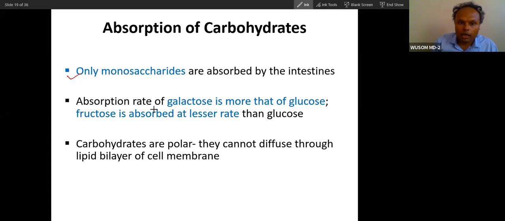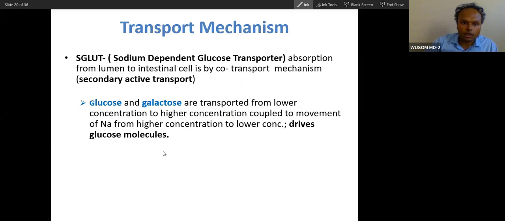Absorption rate of galactose is more than that of glucose. I have done this. So glucose, and then fructose is absorbed at a lesser rate. So galactose is absorbed at a very high rate, then glucose, then fructose. This is very important. Carbohydrates are polar and they cannot diffuse through the membrane. That is why it requires a transport system.